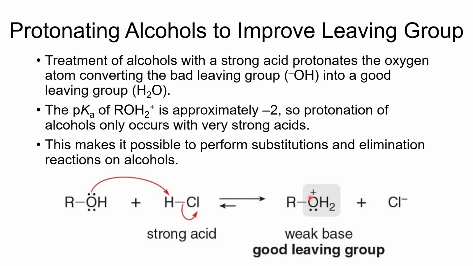All right. And that means once we form this H2O+ as a substituent on our alkyl group, it's possible to do both substitutions and/or eliminations on the alcohols. So that's a way of getting around the fact that hydroxide is a bad leaving group.